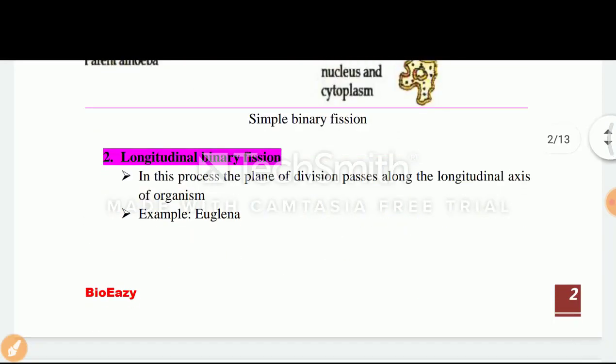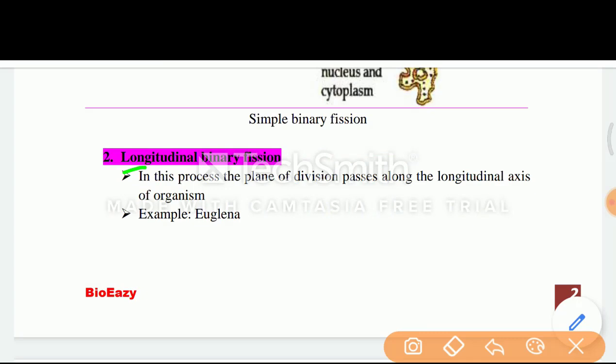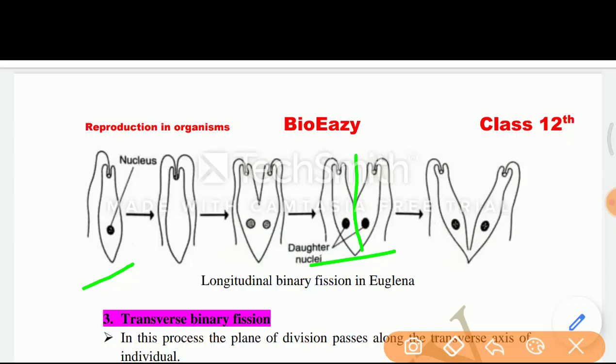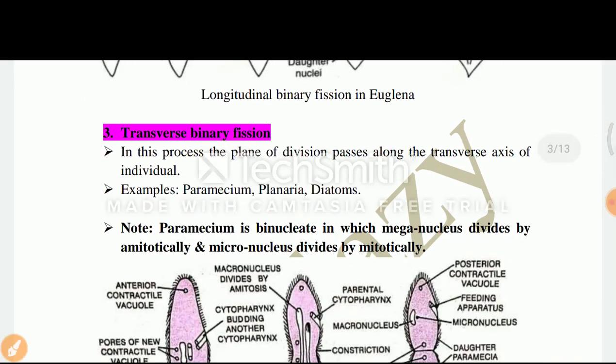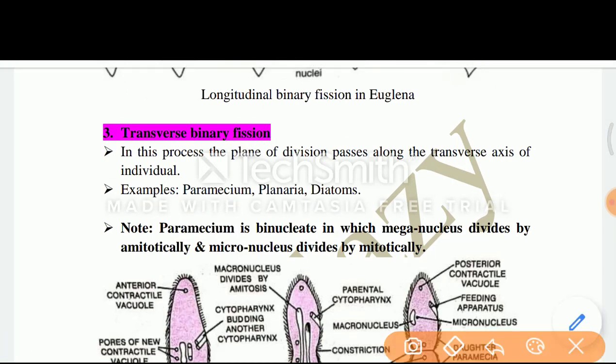Next is the longitudinal binary fission. In this process, the plane of division passes along the longitudinal axis of the organism. Example, euglena. You can see the picture of euglena, in which parental euglena divides longitudinally into 2 daughter euglena. Next is the transverse binary fission. In this process, the plane of division passes along the transverse axis of the individual.